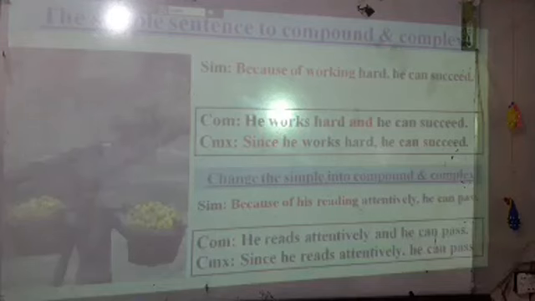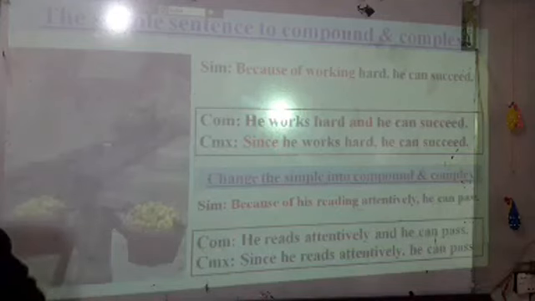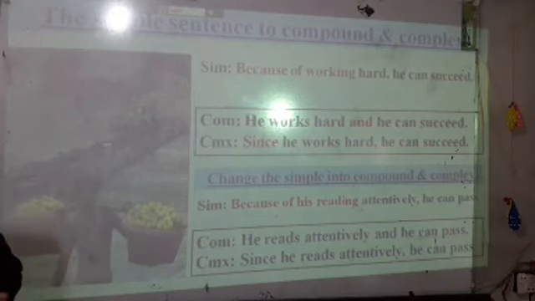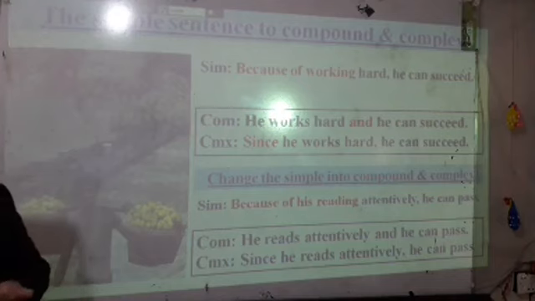In the complex sentence, at first use since, write the first sentence, and the second sentence in the middle uses the comma. Now dear students, you can easily understand the simple, compound and complex, and of course the change of simple into compound and complex.